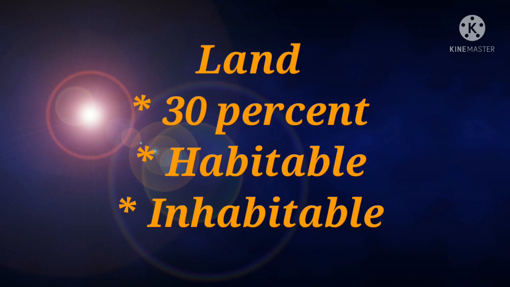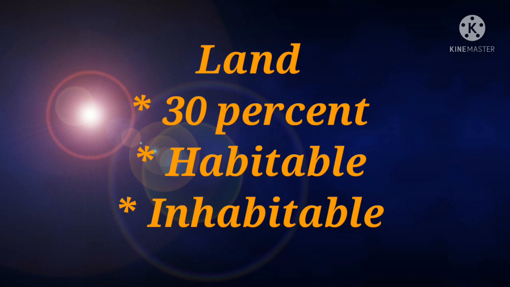Students, next we are going to discuss habitable and inhabitable. What do you mean by habitable? Habitable means able to be lived in. That means suitable to be lived in or suitable for habitation. So, the parts of land which are suitable for living are known as habitable.